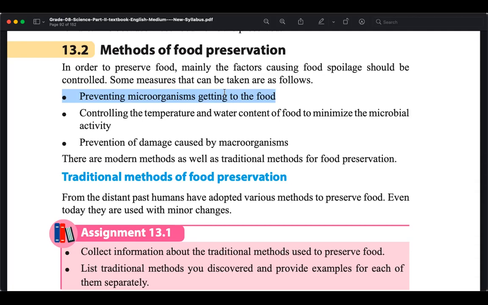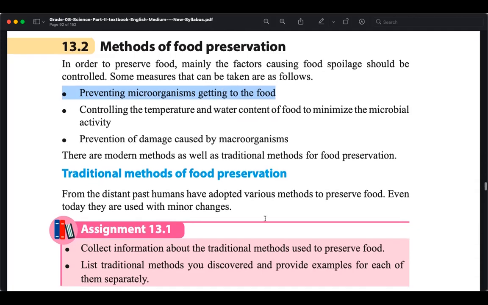And any other methods like boiling, pasteurizing, sterilizing, or maybe drying. Okay, so let's see